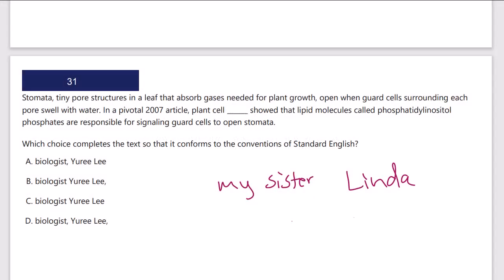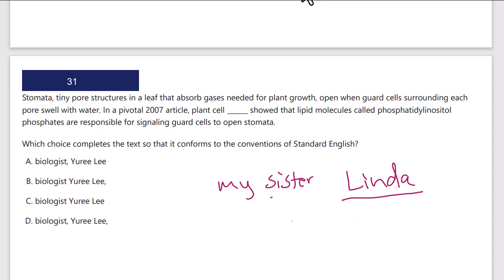Appositives, despite the funny sounding name, are relatively easy to identify and work through. What is an appositive? An appositive is two nouns that essentially mean the same thing. My sister, Linda. Linda and my sister are the same thing. The fast red race car, the Ferrari: the Ferrari and the fast red race car are identifying the same thing. The actor, Will Smith: Will Smith is the actor. They're one and the same thing.